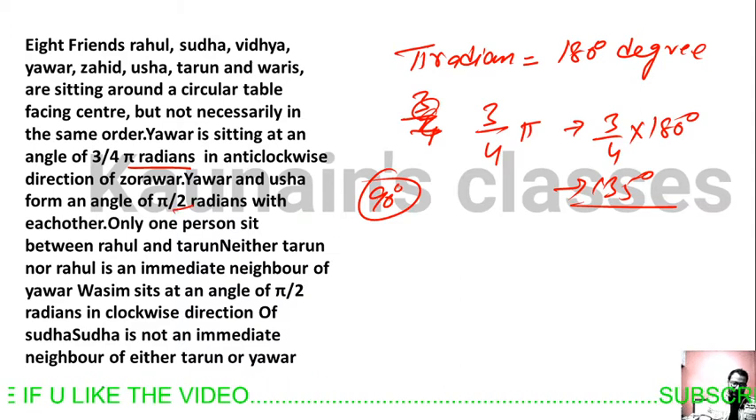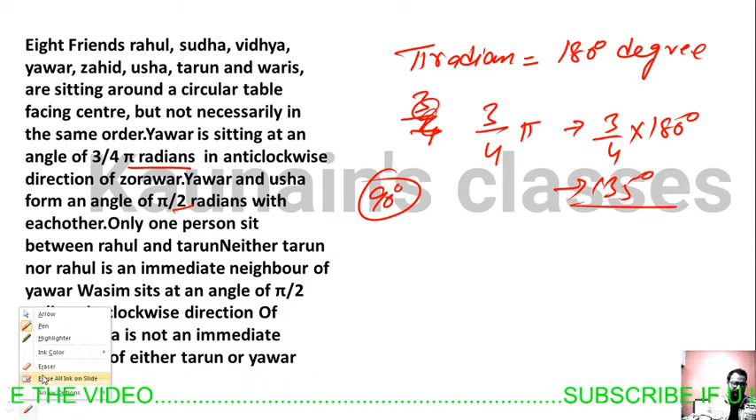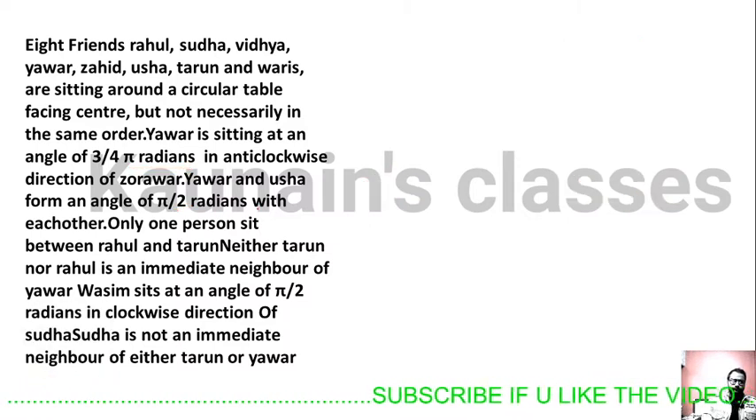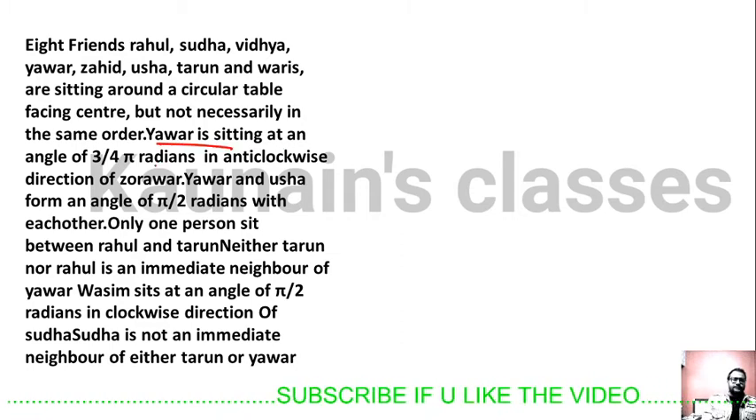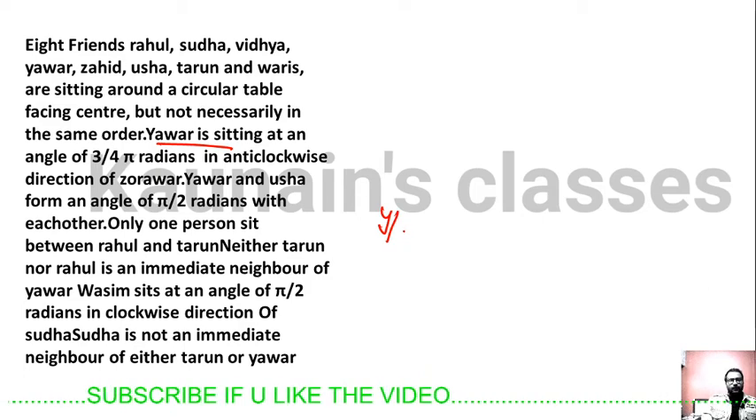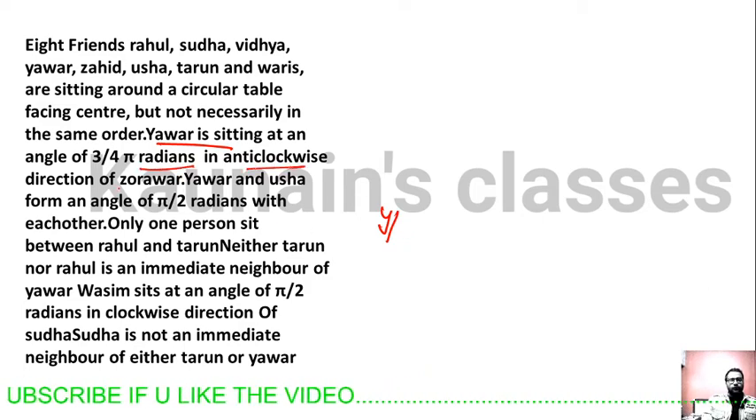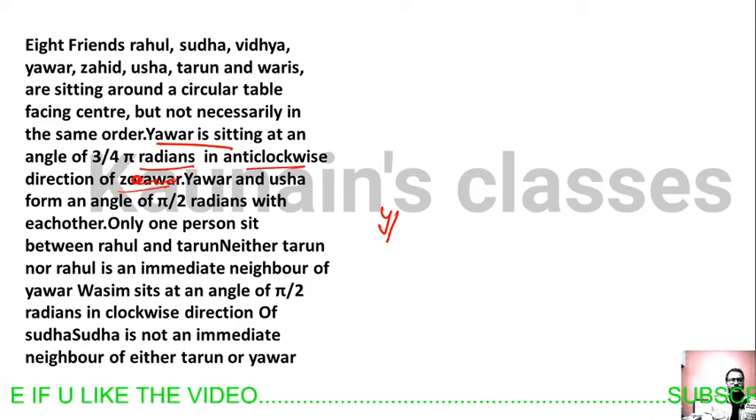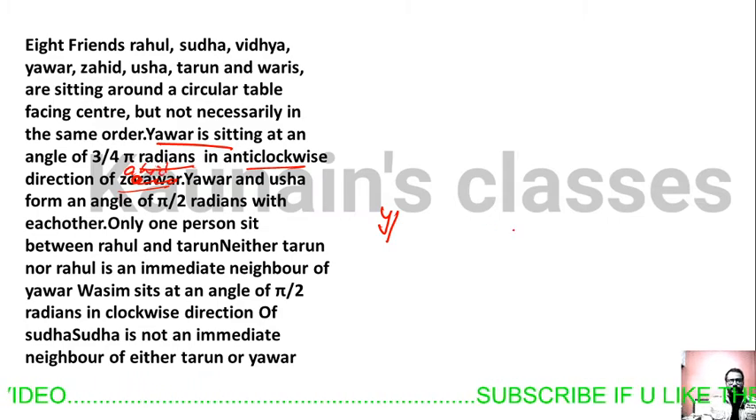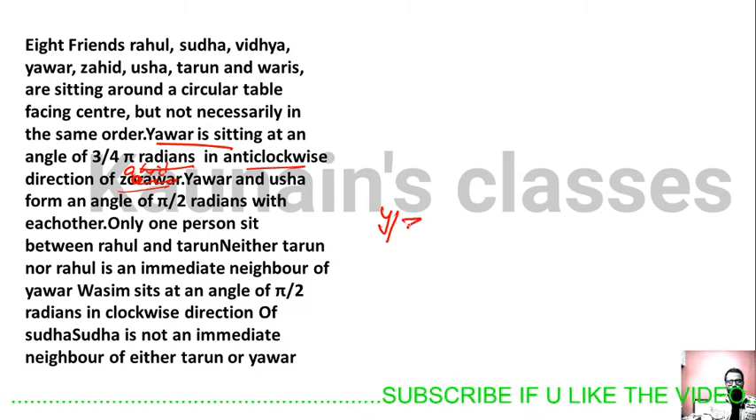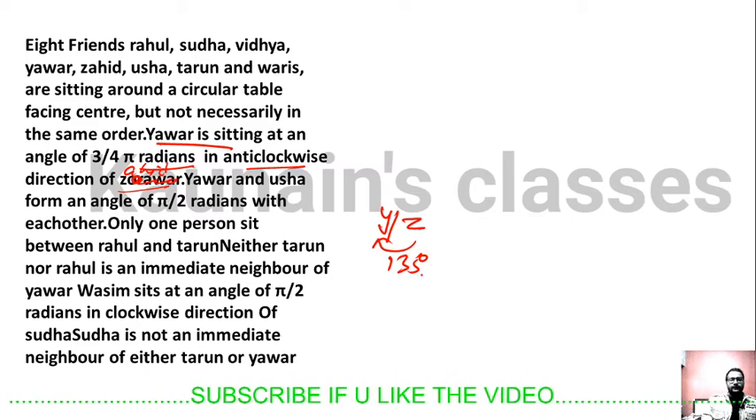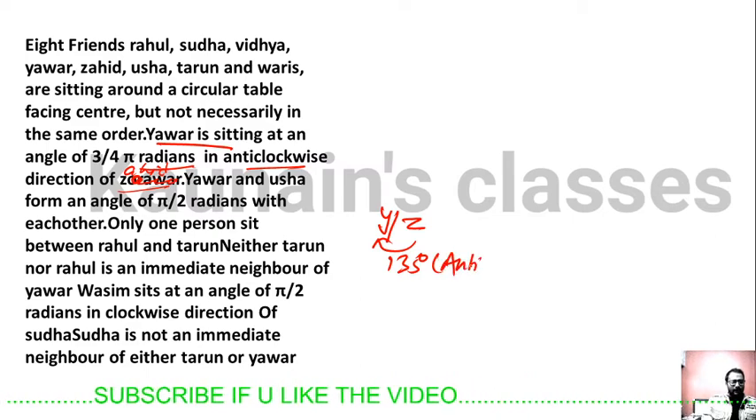I hope everything is clear now. Try to solve this question. It's easy. Yavar is sitting at an angle of 3 by 4 pi radians in anti-clockwise direction with Zahid. From Z, he is sitting at 135 degrees in anti-clockwise direction.